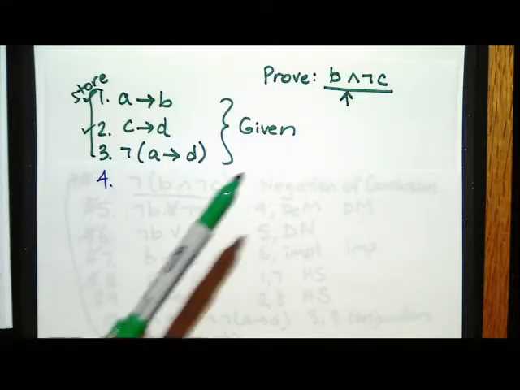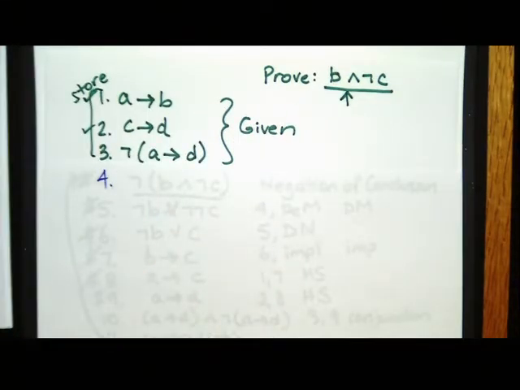So when I look at this, I say, okay, well, there's a B on line 1. And I like that, but I don't like that there's that A implies thing on there. I want to get rid of it. But the only other place where I see any other A's on here is line 3, and there's a disturbing not on the front. But I can treat that one just like we treated a not around an implication the other day, right? We can change that implication into an OR, and then do De Morgan's on it. So let's do that.